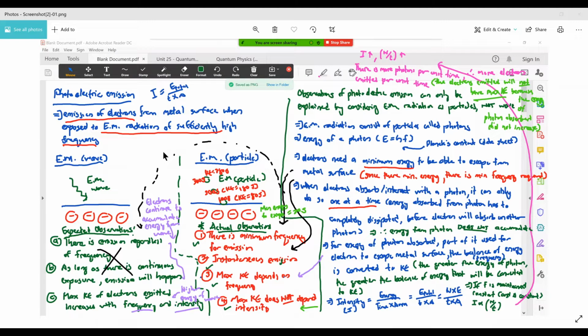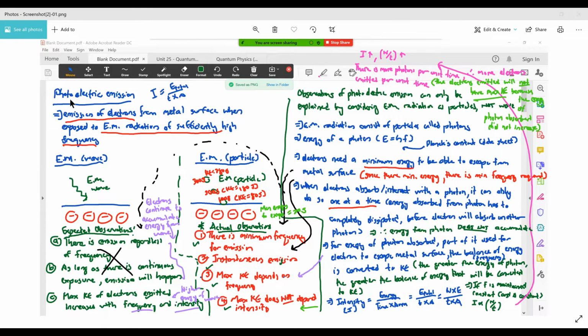For quantum physics, you are basically just talking about why it is that you can consider that certain particles can behave as waves, and why certain waves can behave as particles. That is what quantum physics is really about, okay? So one of the first things that you will learn in quantum physics is photoelectric emission.